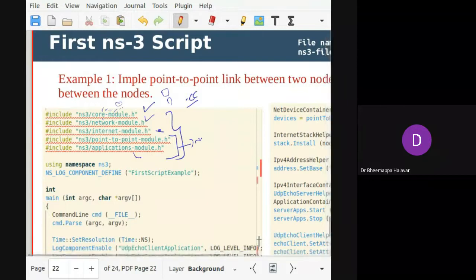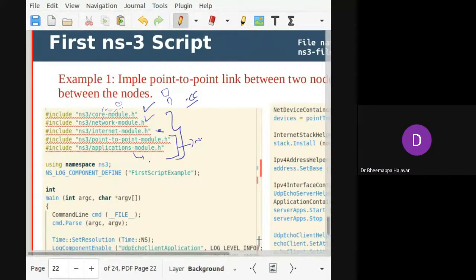Then the application model will take whatever input you give as an object, and it will run on top of that. For example, we will take an echo service, sending data from one node to another node. So these are the object files you have to mention when you are executing.